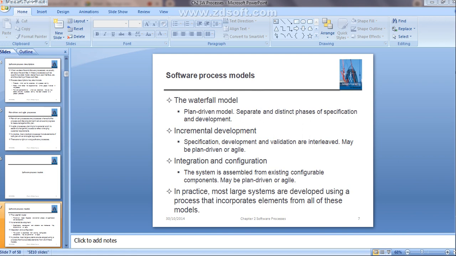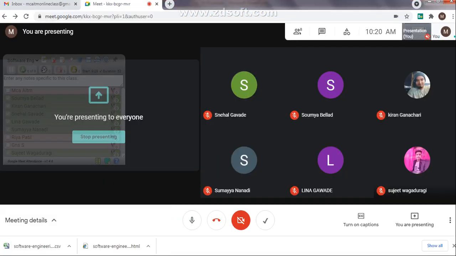They may use the waterfall model, some elements from the incremental model, and elements from reuse-oriented processing also. All these kinds are combined to develop most large systems. I hope it is clear, guys, what the software process model is and the kinds of software process models.